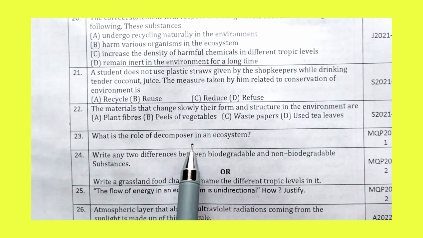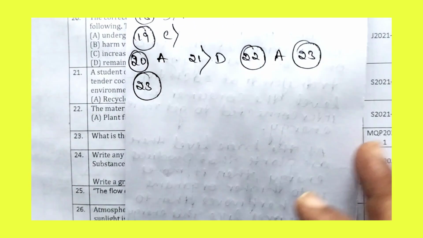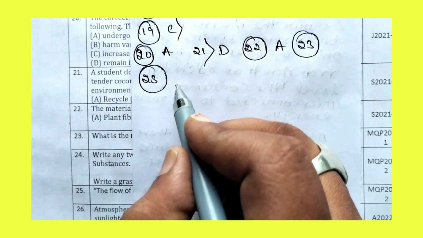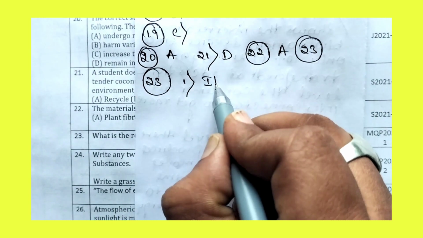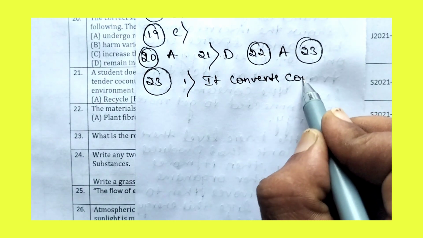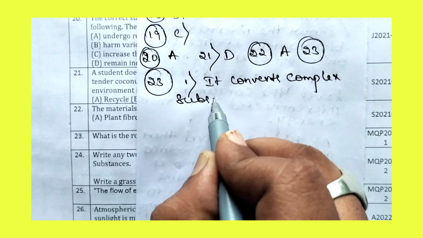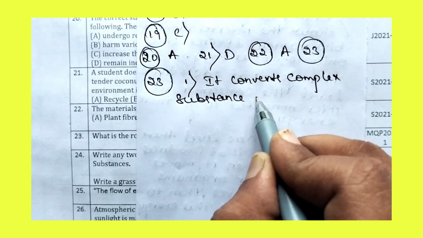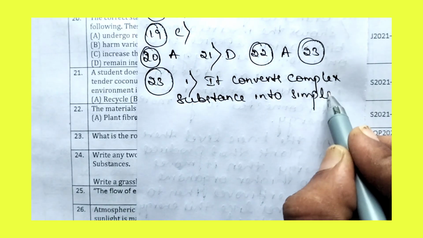What is the role of decomposers in an ecosystem? First, it converts complex substances into simple substances.